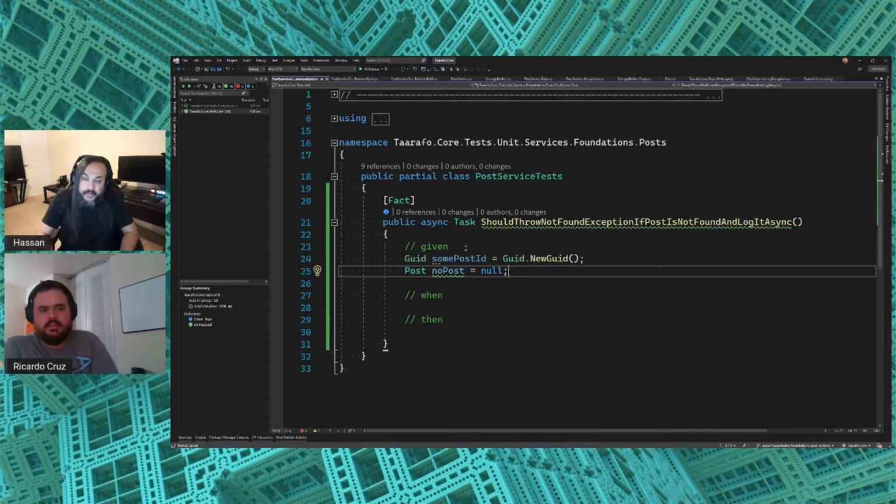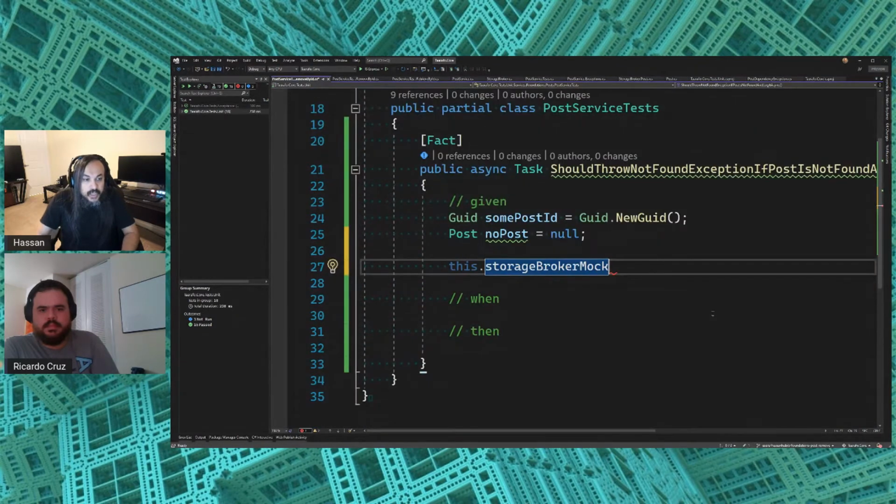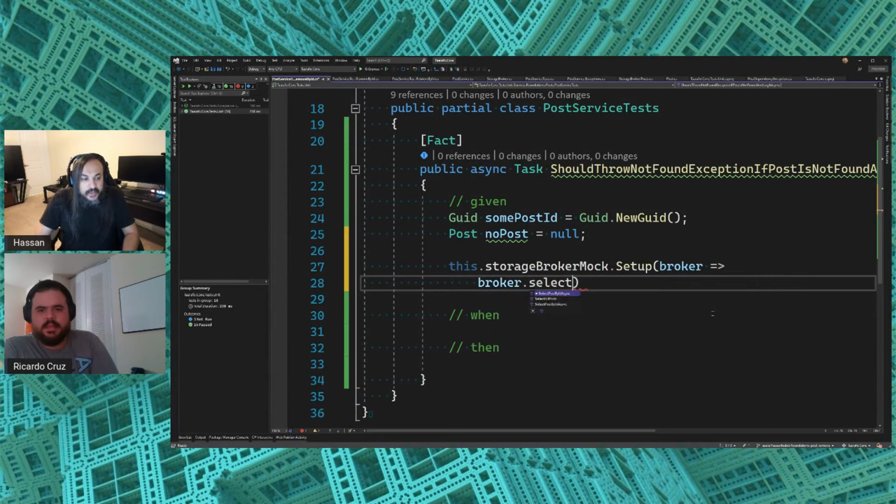It looks a lot better when you're, so that means if I go here and do my mock, so that's my storage broker mock. Let me zoom in here a little bit. If I go here and say, okay, this is my broker, and I go and say select post by ID, it is any post because I really don't care, right? So in here, whatever ID gets passed in, just return null, right?